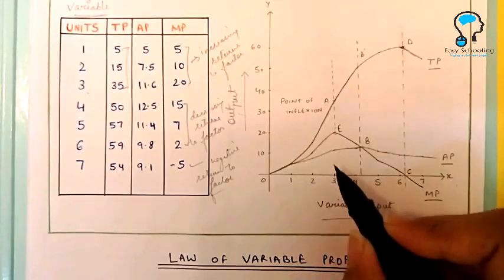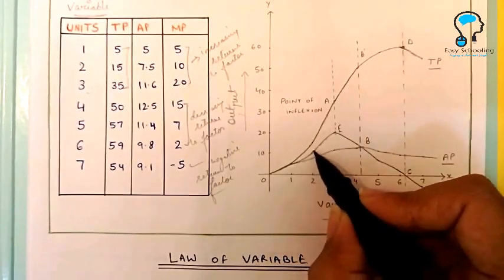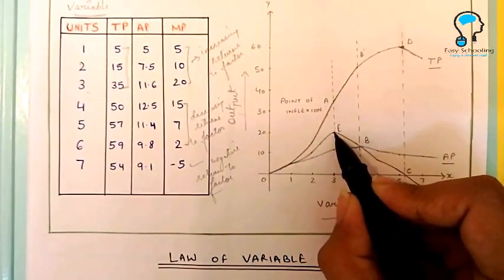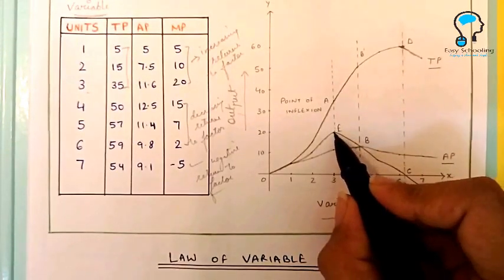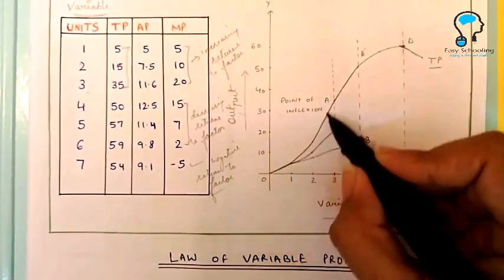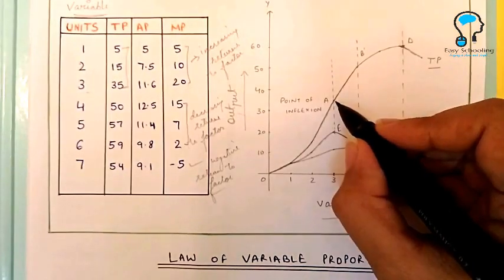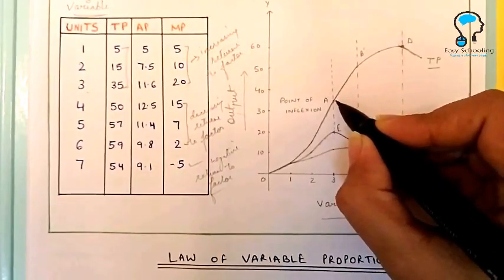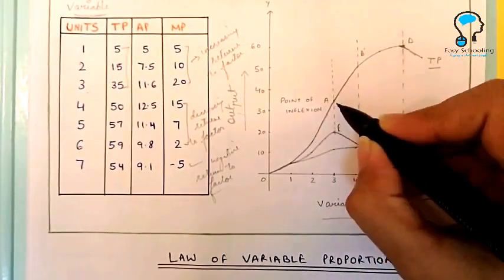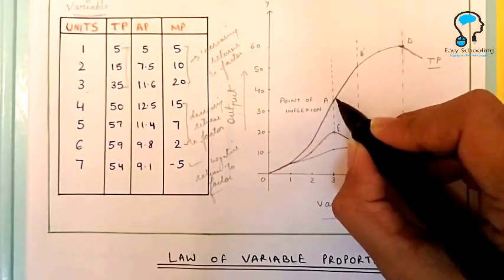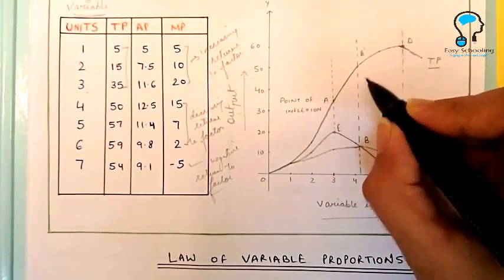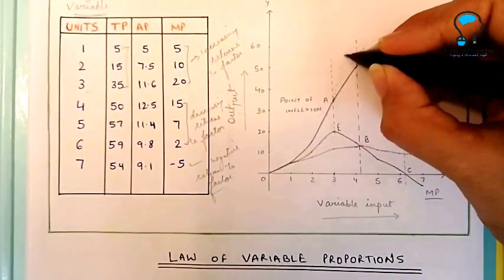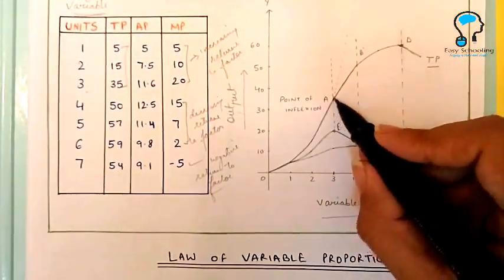In this example, we see that till the third unit, the marginal product curve, this is the MP curve, is increasing till point E. Okay, and in correspondence to this, the total product curve is also increasing till point A. Now, why till point A? Because after this point, when marginal product starts declining, the total product curve also changes its curvature and becomes more of a horizontal curve. It becomes more horizontal and not very vertical. Instead of going vertical, it changes its curvature and moves horizontal.